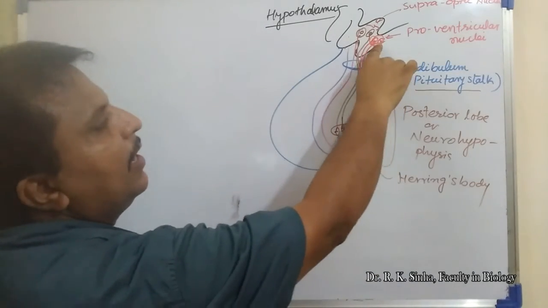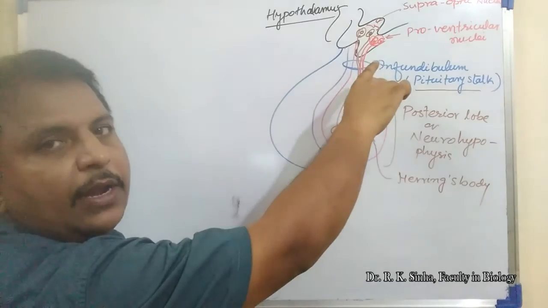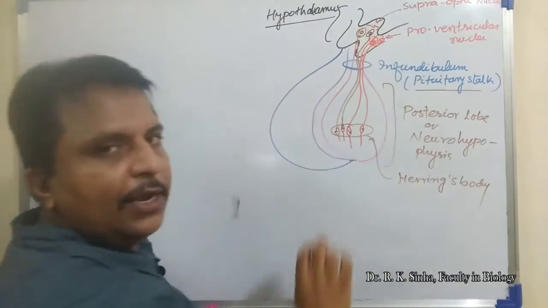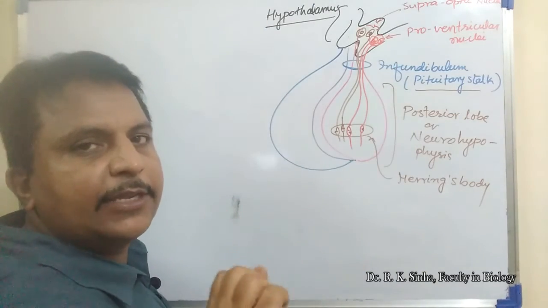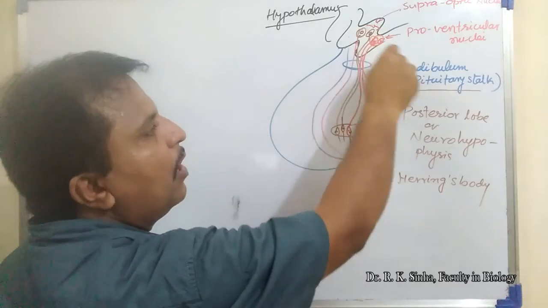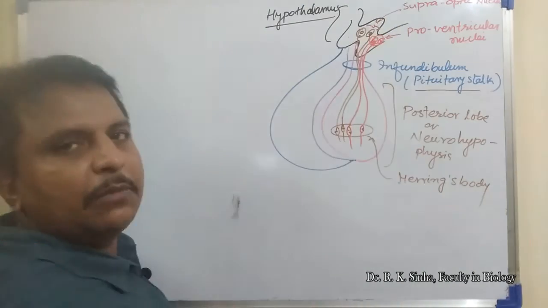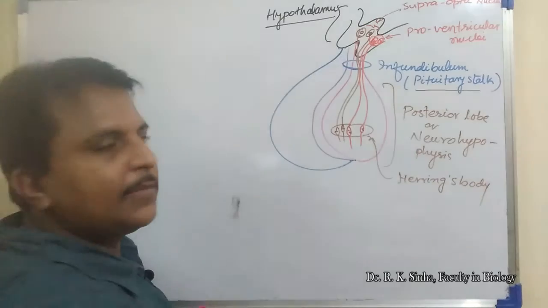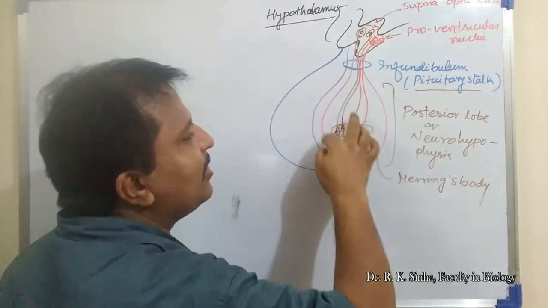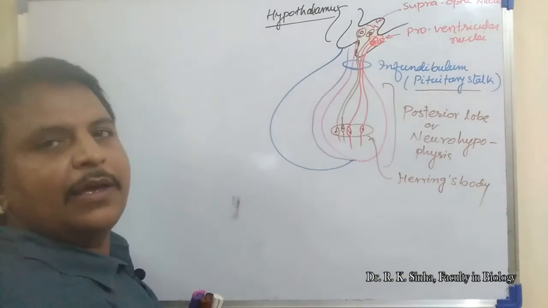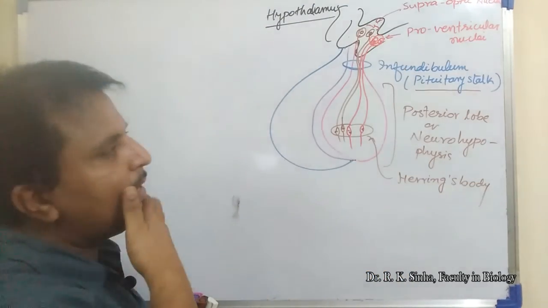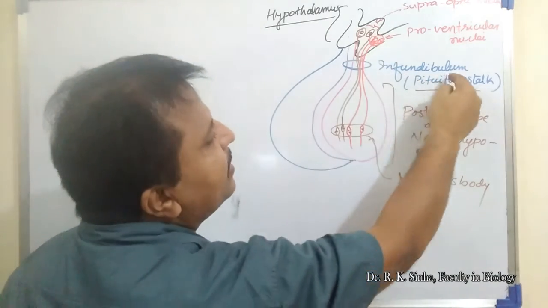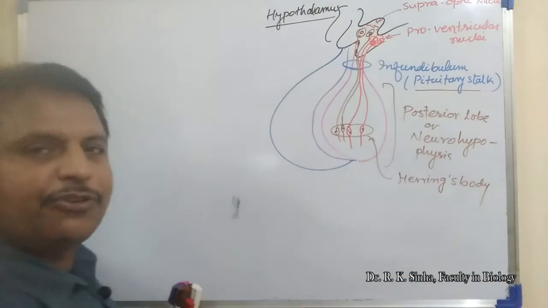This is the paraventricular nuclei, and this forms ADH. These two hormones are synthesized here in the hypothalamus but will be stored in the Herring's body. This entire structure is the extension of the hypothalamus, and that extension forms the infundibulum or pituitary stalk.